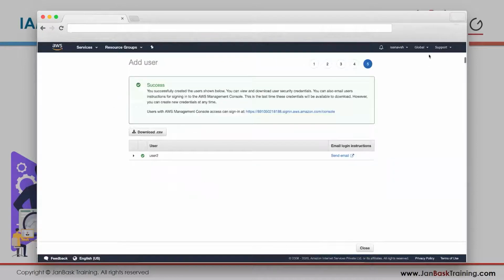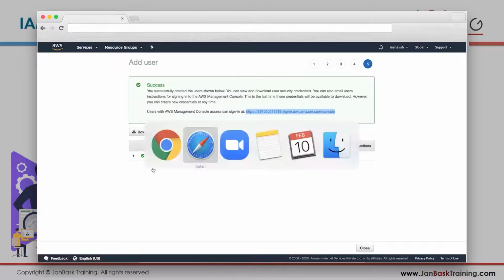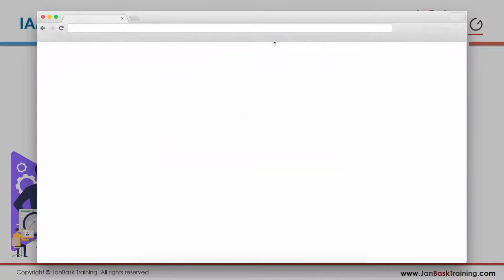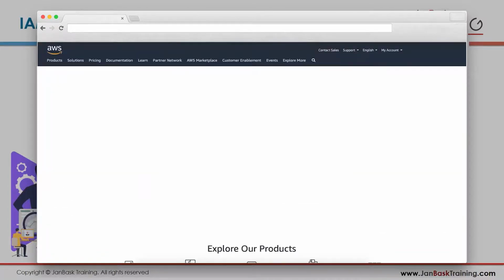The user is created. All right, now let's copy this URL. This URL will be the same for each and every user. Go back here, log out the previous user that we are running, sign out. All right, and just paste the URL here, click on enter.